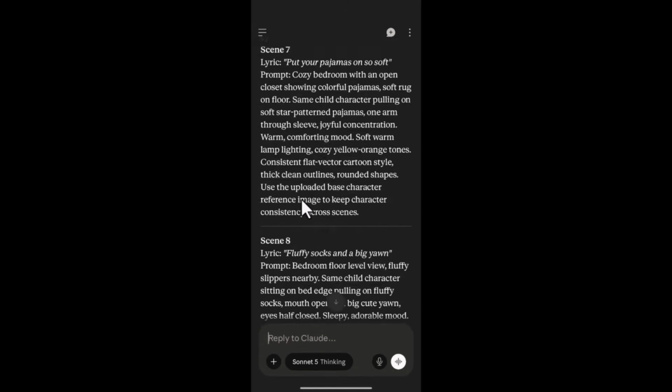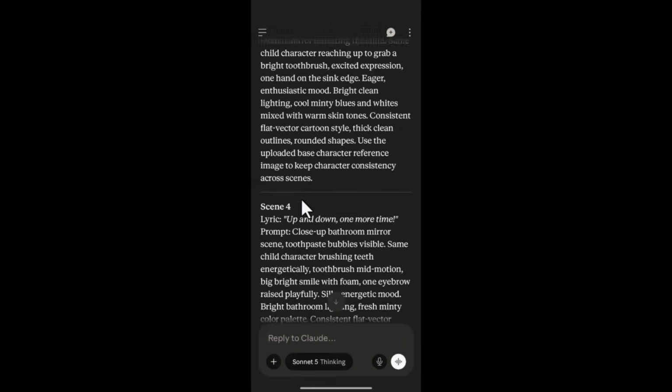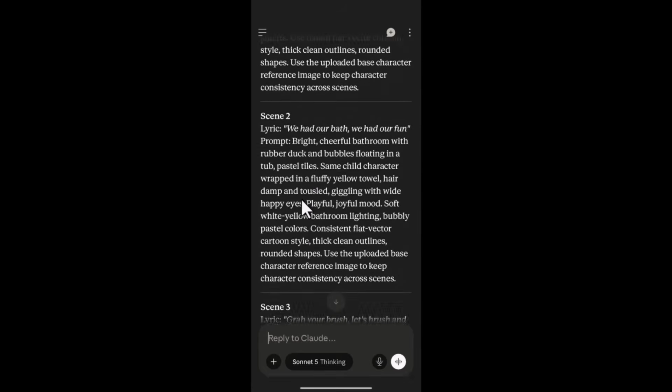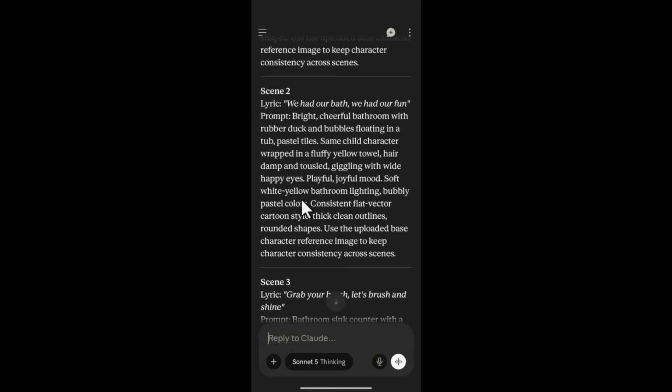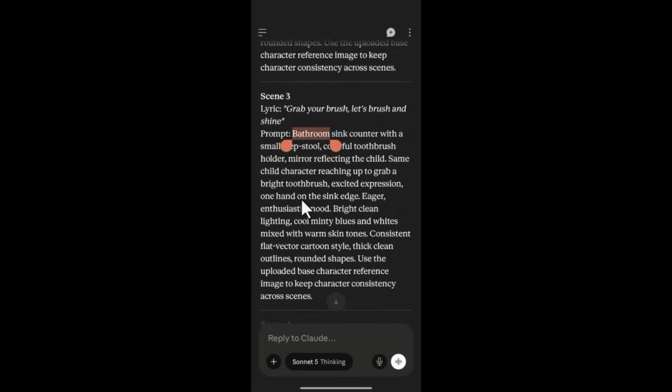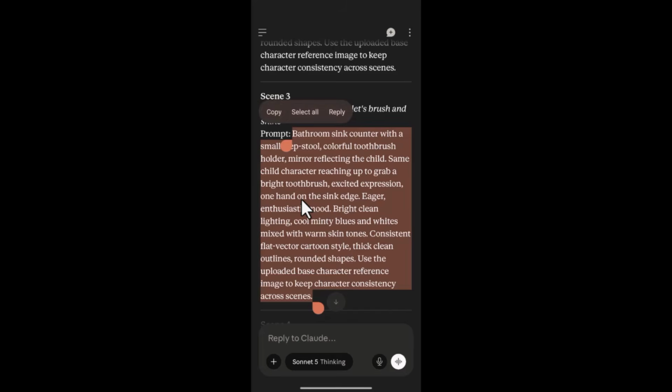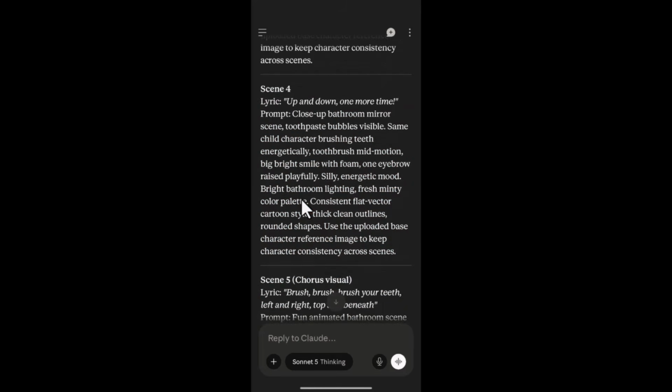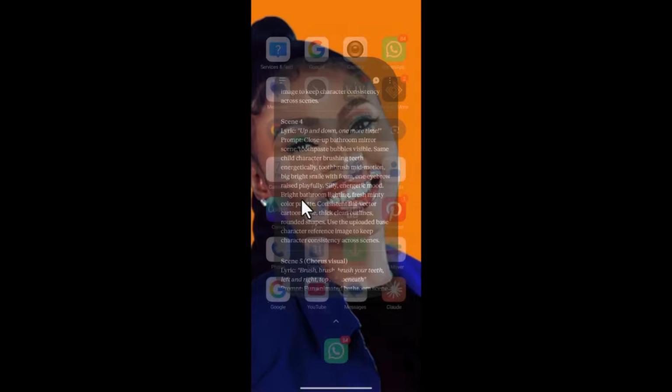So head back again to your Claude AI where you have scene 2. We are going to generate for scene 2. We already have our scene 1. For scene 2, the same thing is applicable here. Just copy this prompt, only the prompt, leave the lyrics, and copy it. Then I can copy prompt 3 also, so I can generate all available ones. Let me copy up to prompt 4 so that you see what I'm trying to say. Let me demonstrate the consistency pattern for you.